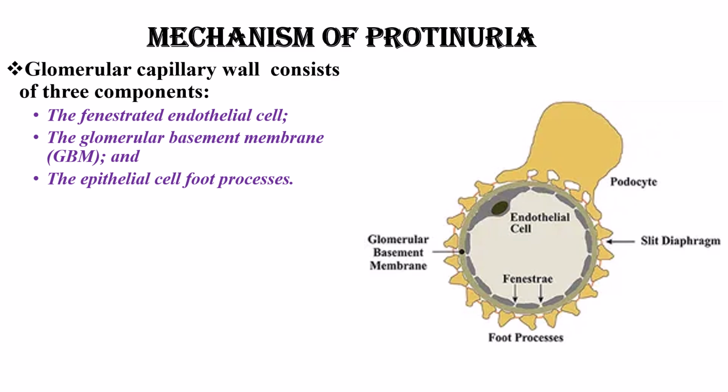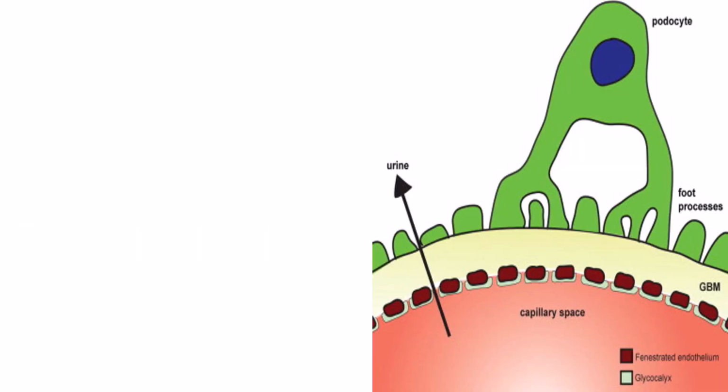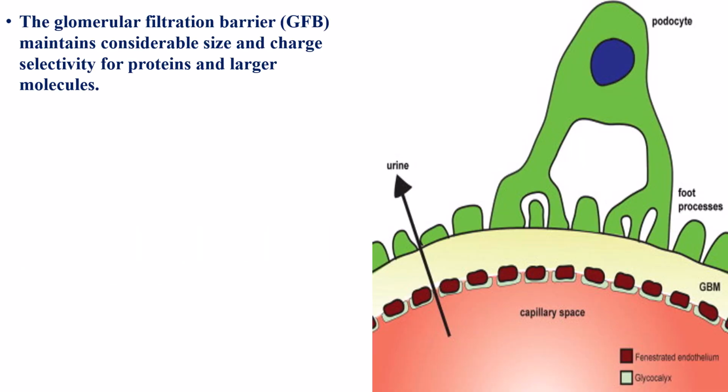Let us see mechanisms of proteinuria. The glomerular capillary wall consists of 3 components: the fenestrated endothelial cells, the glomerular basement membrane, and the epithelial cell foot processes. The pores between the foot processes are closed by a thin membrane called the slit diaphragm. The glomerular filtration barrier is freely permeable to water and small mid-sized solutes in plasma, yet maintains considerable size and charge selectivity for proteins and large molecules.